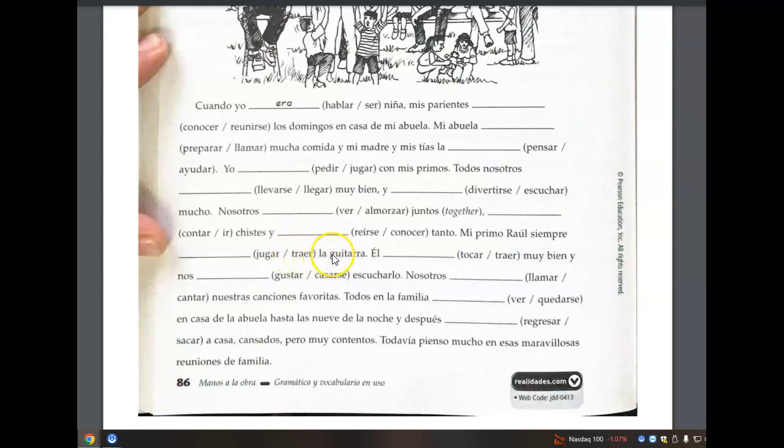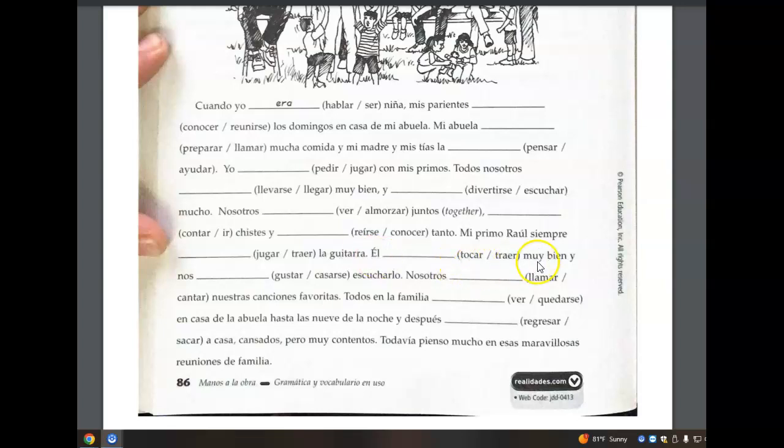T-R-A-I-A. Traía. If you're thinking jugar, well, jugar is to play, but it's not to play music, right? It's to play with one another, or to play a sport, or to play a card game. Not in this case to play music. Tocar would be the verb to play music. Now, here we would use the verb tocar because we're talking about him playing the guitar very well.